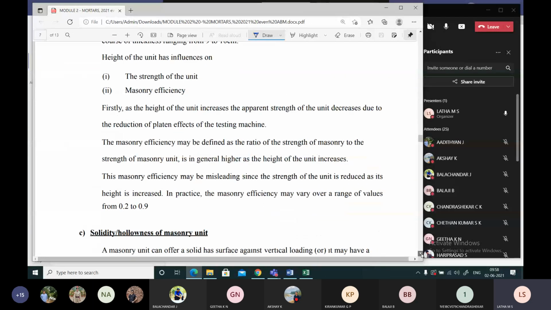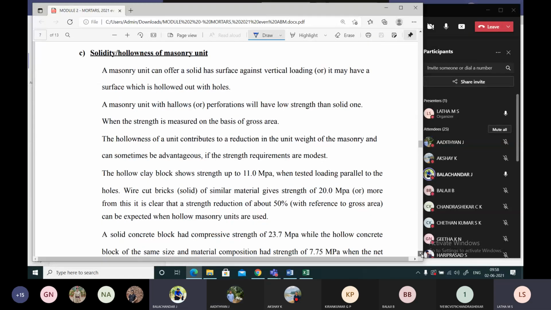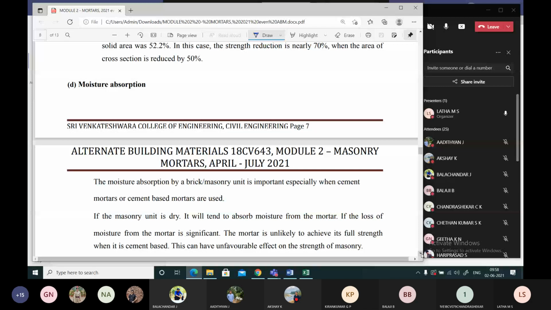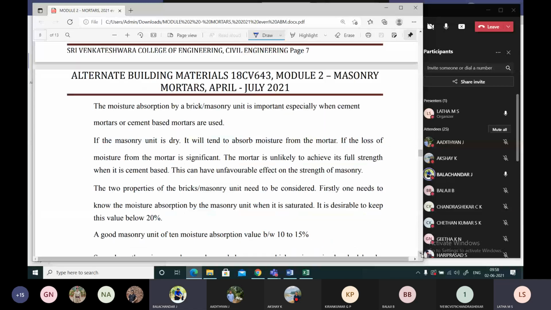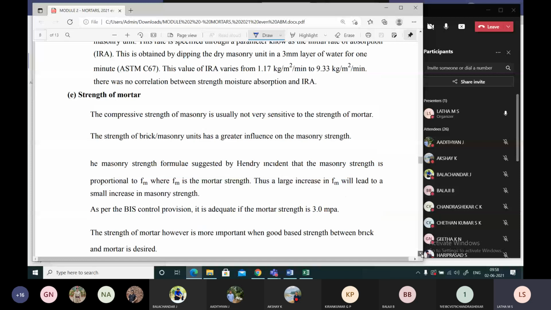Then what is the third factor? Solidity or hollowness of masonry. Yes. Then fifth is moisture absorption. Then come to the mortar strength.